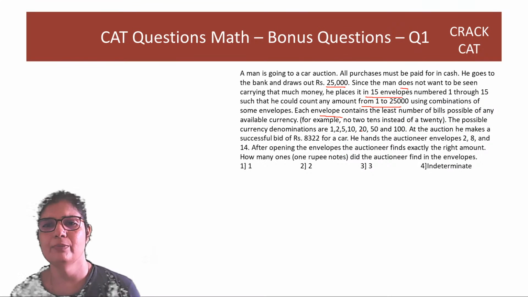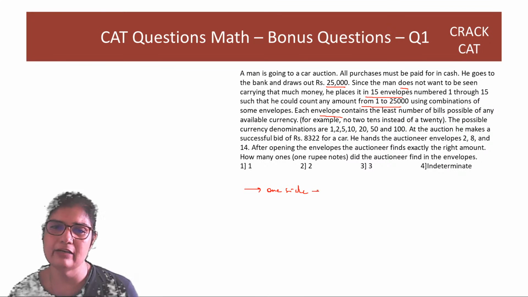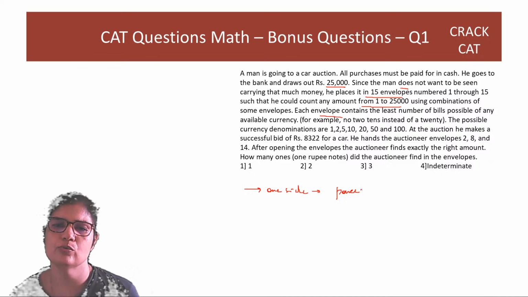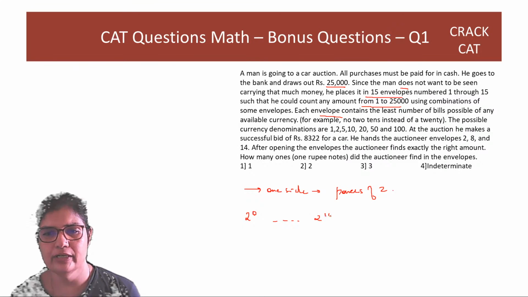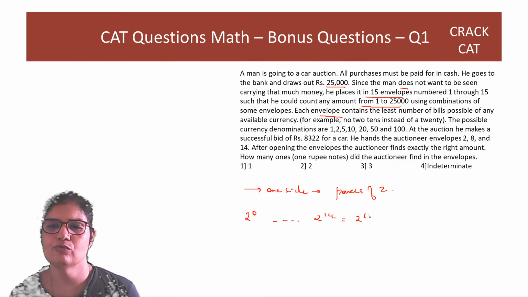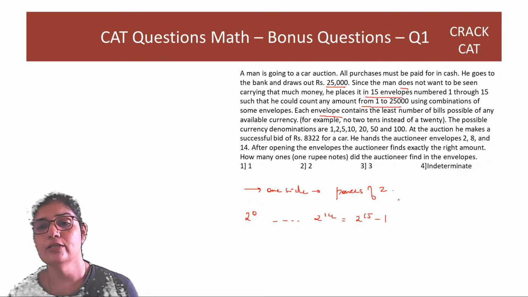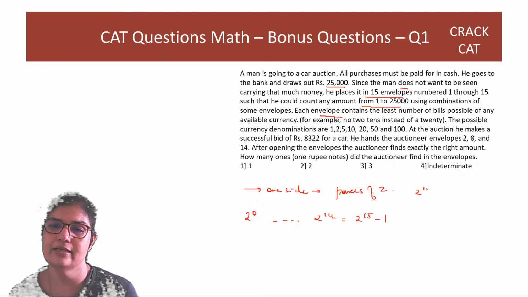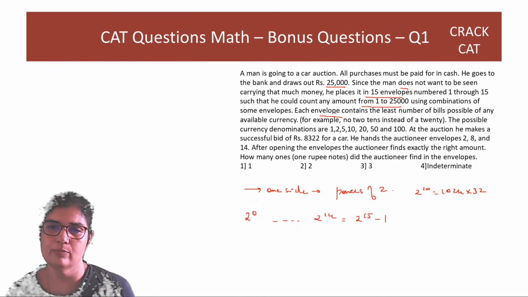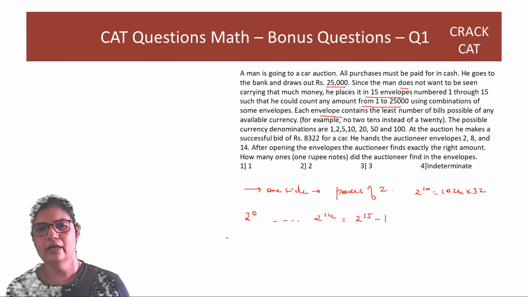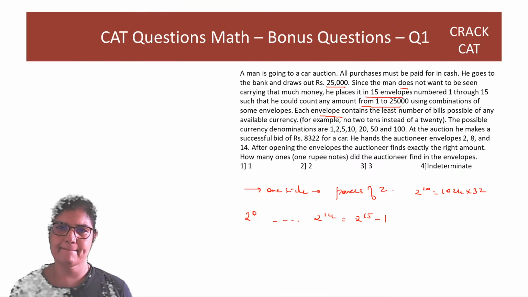So we know guys that whenever we have to give money from one side, we can't receive envelopes, we can only give envelopes. We have to work with powers of 2. And if you check, correct, you have 15 envelopes starting from 2 raised to 0 and let's say ending with 2 raised to 14. The sum is going to be 2 raised to 15 minus 1. So 2 raised to 15 guys, 2 raised to 10 is 1024. So it's 1024 into 32, which is more than 25,000. So this will work out. If you put powers of 2, you'll be fine. Right?